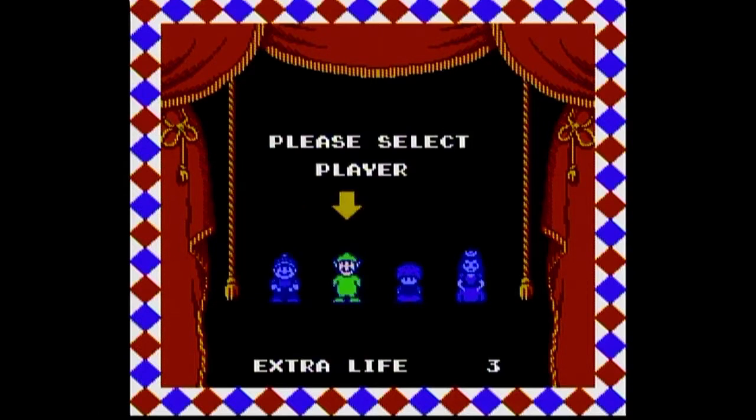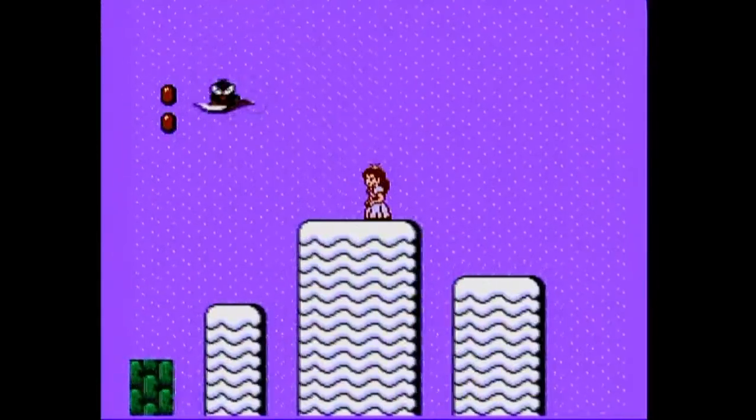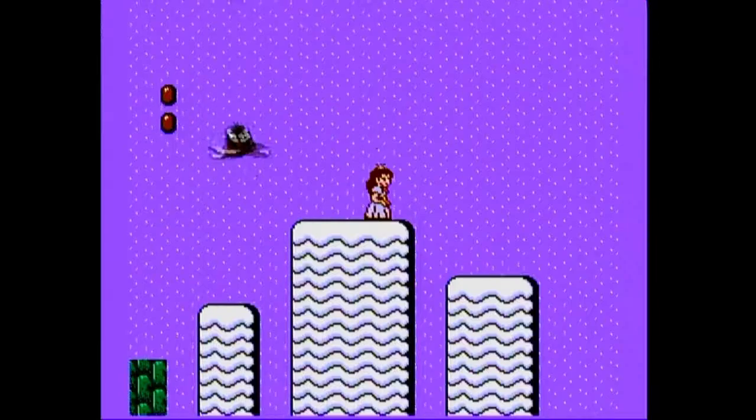But yeah, increased our life counter from 2 to 3 because we didn't die in stage 1 and we collected that 1 extra life from the floor. I guess let's demonstrate Peach. I really don't like any of the characters except for Luigi. So yeah, let's just go with the princess.